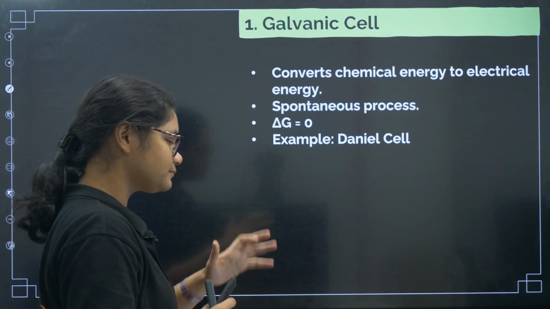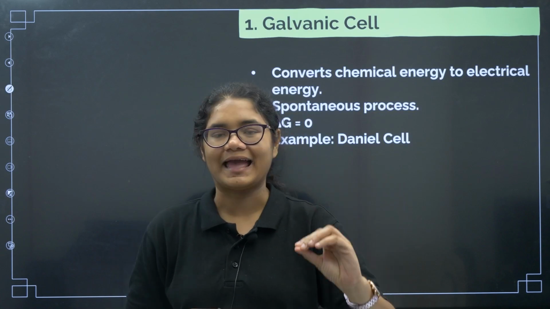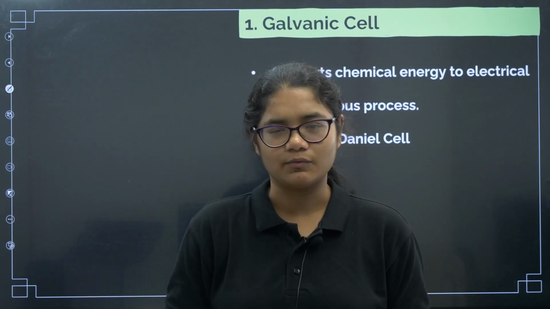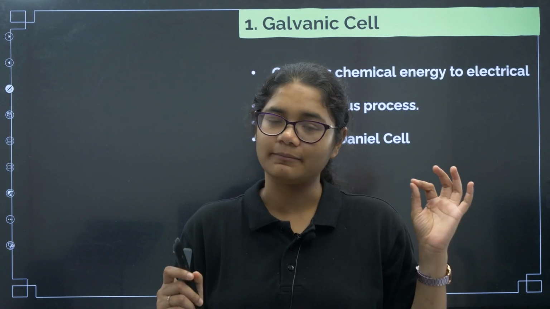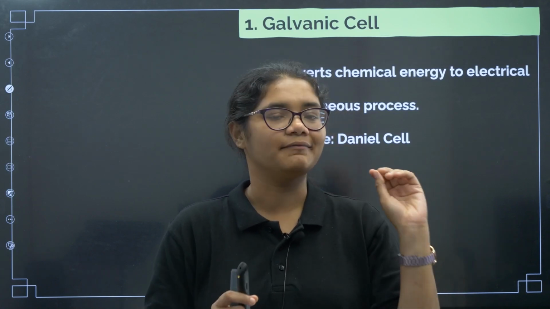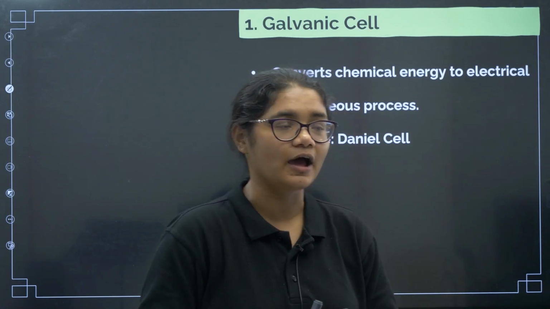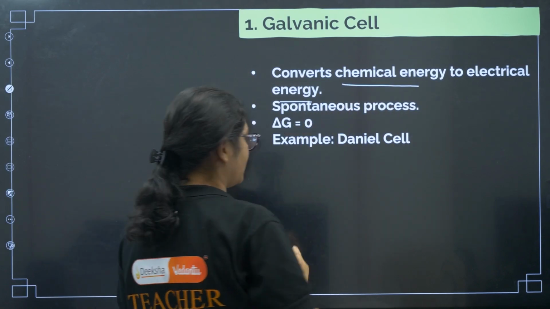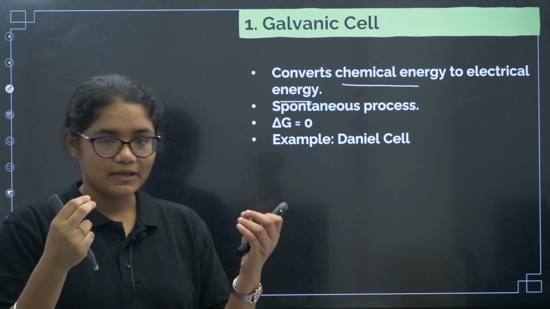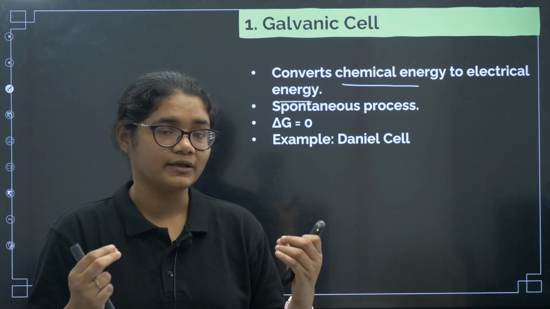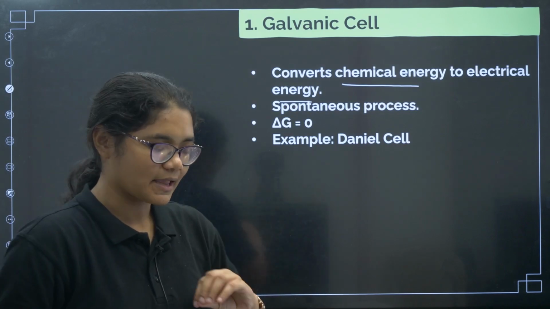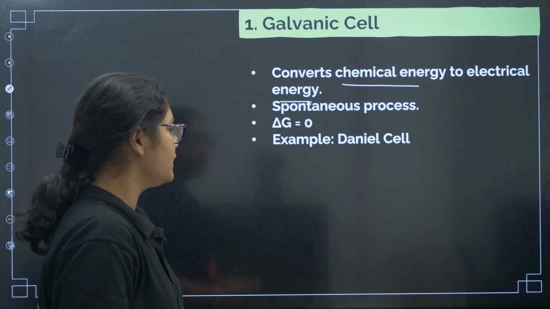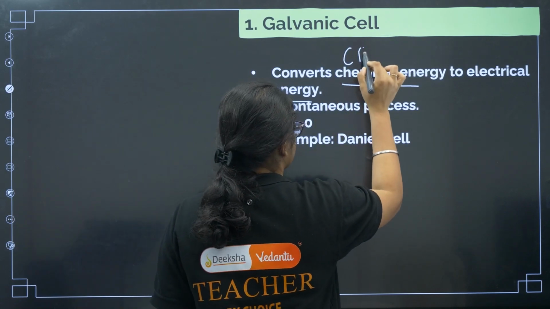Now I'm talking about galvanic cell. We'll know some properties of galvanic cell. What is this galvanic cell? One major thing that we should know about galvanic cell is, first of all, that in a galvanic cell, chemical energy is converted to electrical energy. What does this mean? Some chemical reaction will happen. Now what type of chemical reaction is happening here? Redox reaction.